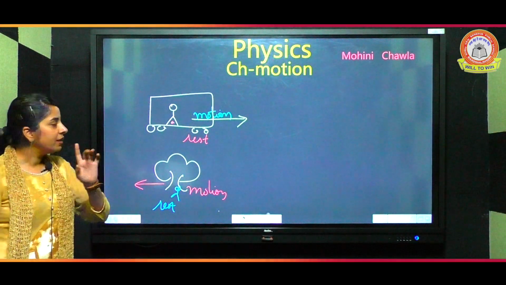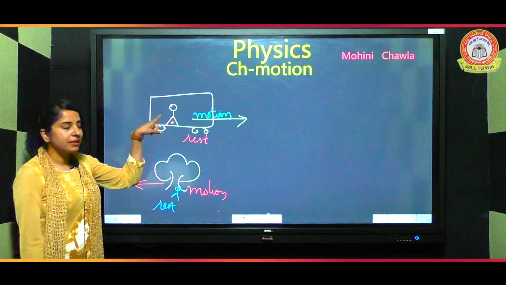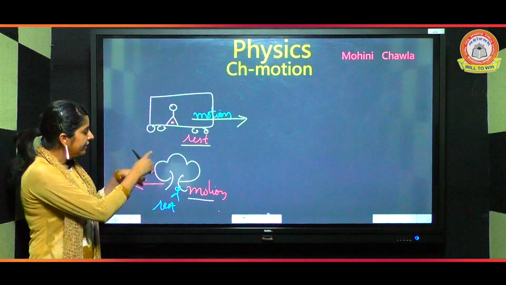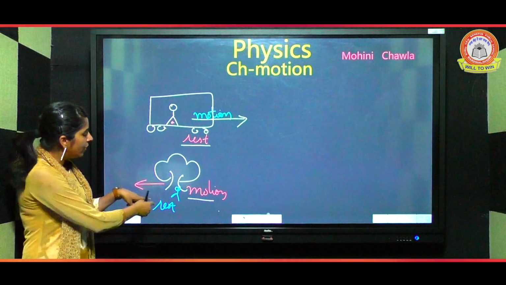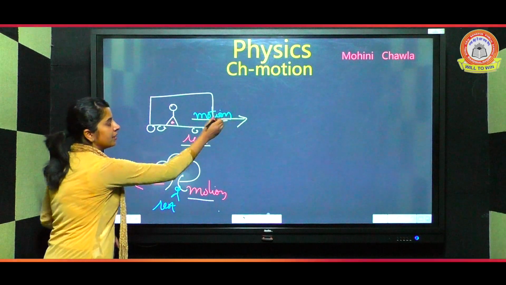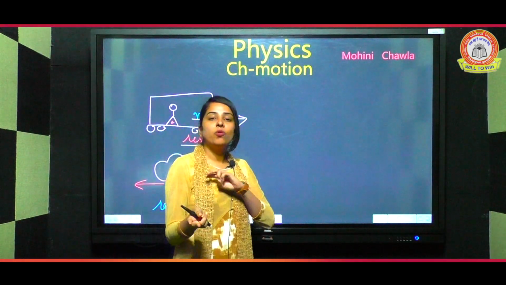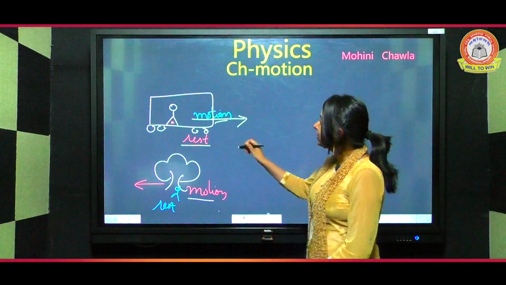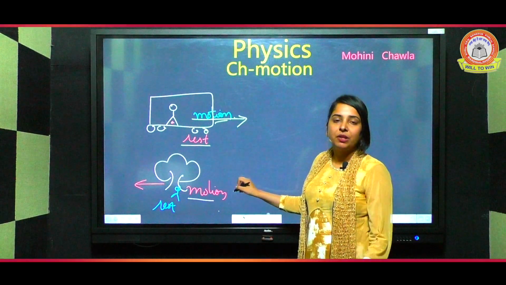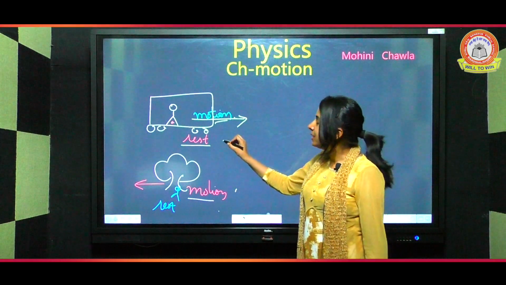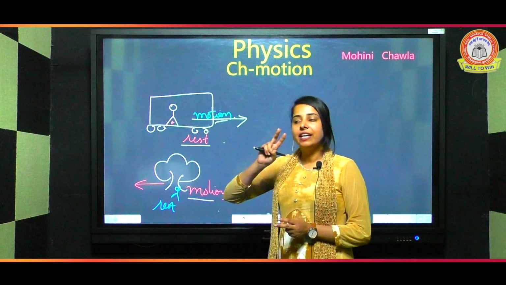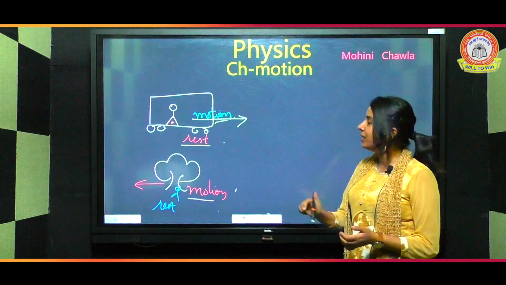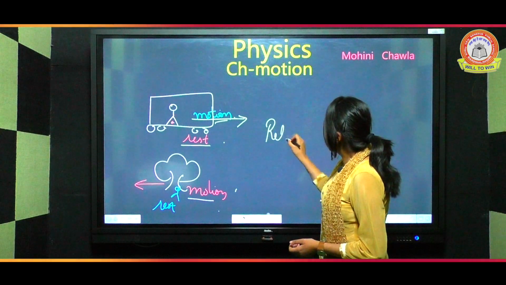In one example, if you are sitting inside the school bus, according to you, you are at rest and the tree is in motion. But in case you are sitting near the tree, you are at rest and the bus is in motion. Means in the same example, both the bodies are at rest and both the bodies are in motion. So this is known as relativity, when in the same thing, both the terms are correlated with each other. They are at rest at one time and at motion at another time. These are known as relative terms.